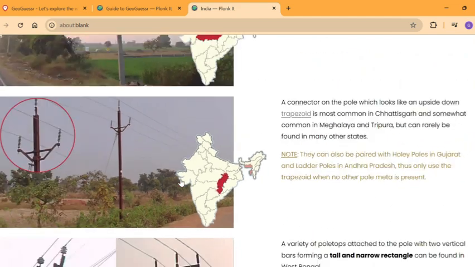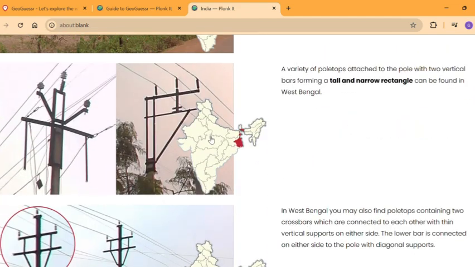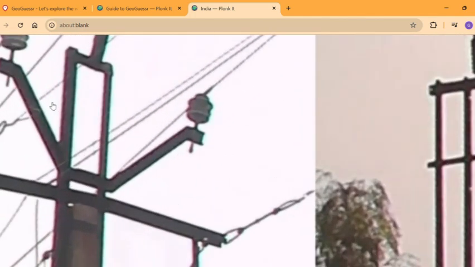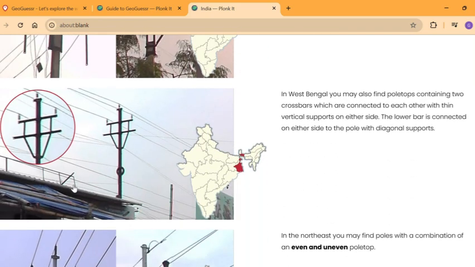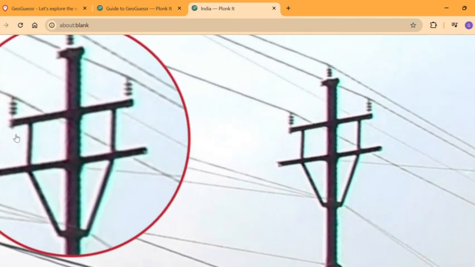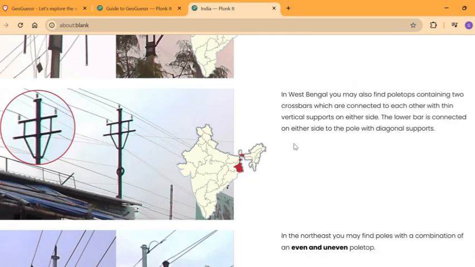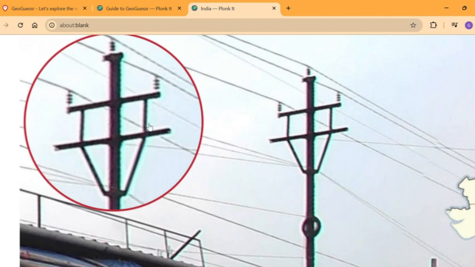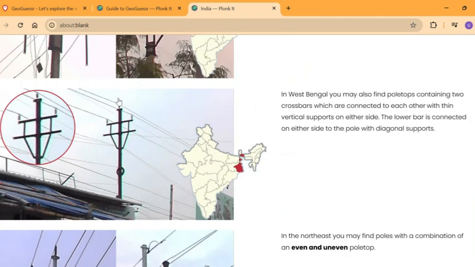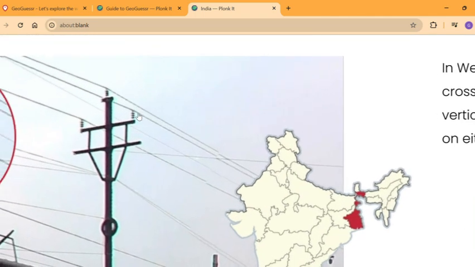West Bengal has these gigantic robot-like structures with a lot of rectangles in between. A lot of these rectangle type poles are only found in West Bengal. Next, West Bengal also has these pole tops with crossbars in them. Double crossbars, I think they're called, containing two crossbars which are connected to each other with thin vertical supports. So here, thin vertical supports means these things, which connect these two crossbars with each other.